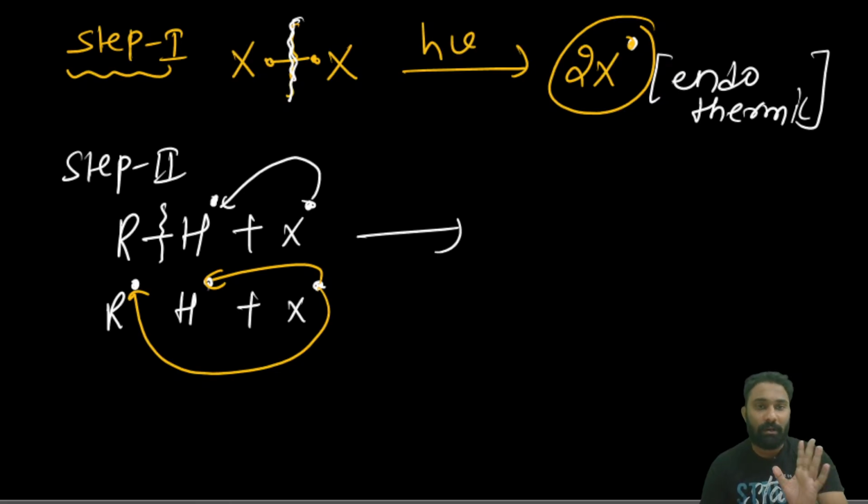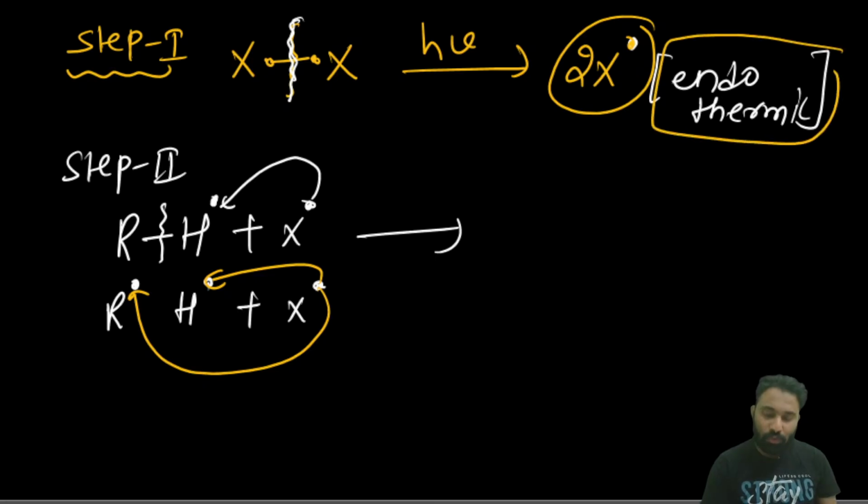Then which one is stable and which one will be the chain propagation, that will depend. Already we have given the heat here to start the reaction. If you still give the heat, in a free radical reaction it will become explosive. Already we have given a certain amount of heat to break this radical.